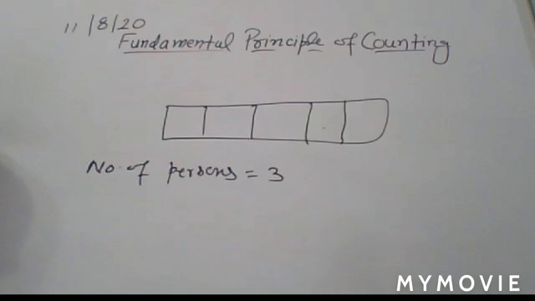Okay, but if your question is how many 3-digit even numbers with different digits are there, what do you do in that case? Here you have to place 3 ways for the unit place, no problem for that. Out of these 3, you can choose one. Means out of these 6 numbers, you selected one number here. Understand? So 5 digits are left. So the tens place can be filled in 5 ways. So 2 are selected, and by 4 ways the hundreds place can be filled. Then multiplying all, you have your answer.